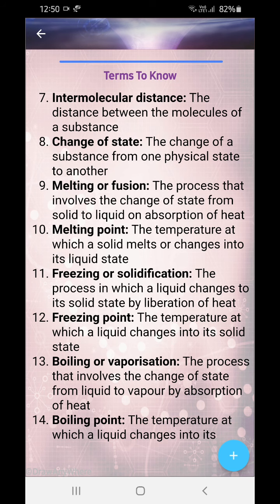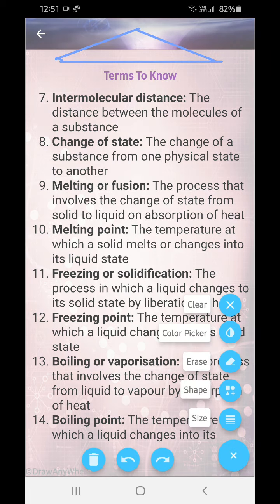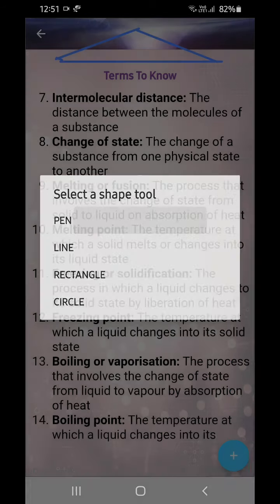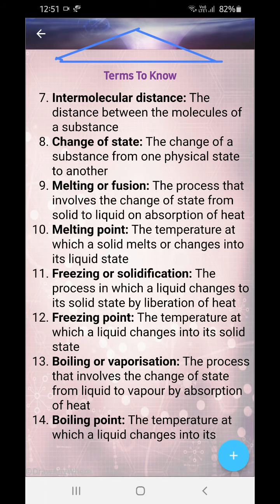Take this line, okay, and then take another line, okay. Barely a triangle I am drawing. Make sure you get the triangle. Now I have drawn a triangle. Now we have to follow this triangle only till class 10. Write at the top: solid, liquid and gas. Okay. Now see, follow the triangle now.